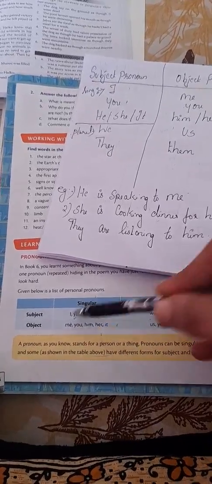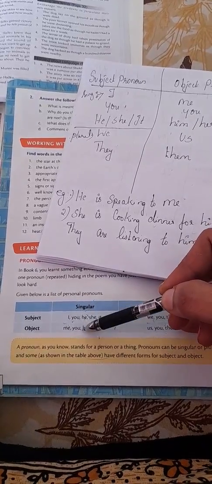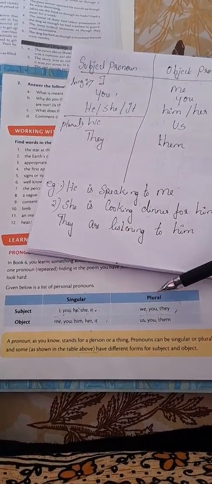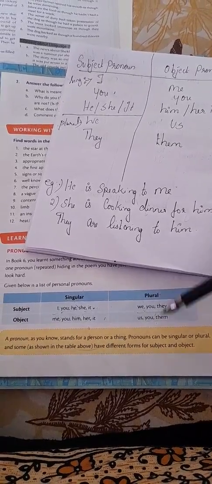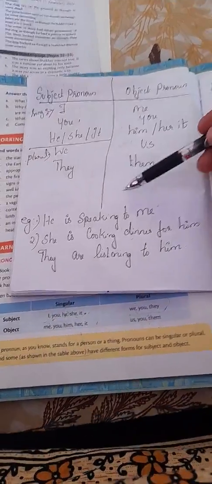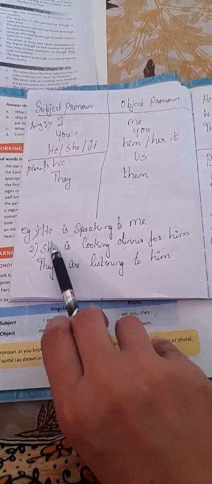These are pronouns only, students. These are pronouns. These are singular subjects and these are singular objects. These we will use in plural subjects and objects. Okay. He is speaking to me. With an example, you will get a clear picture. He is speaking to you.